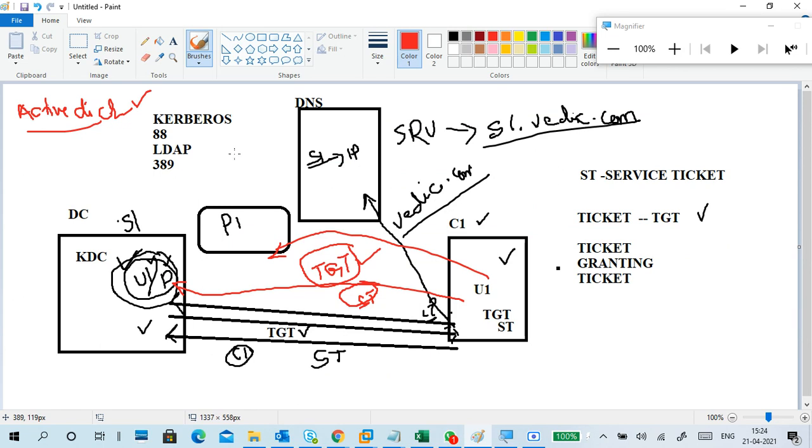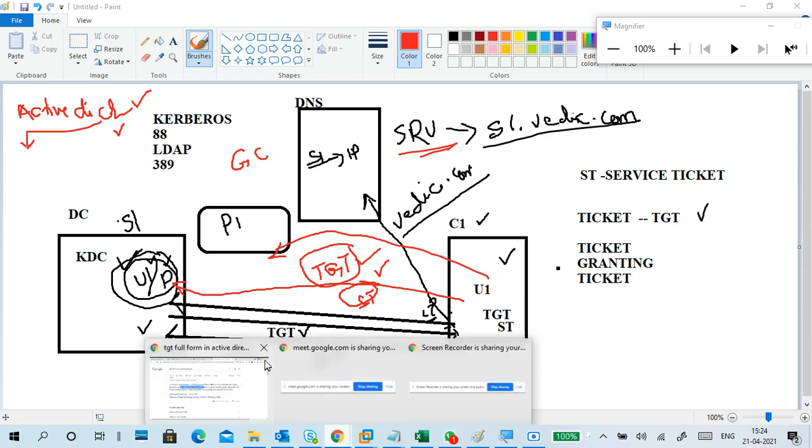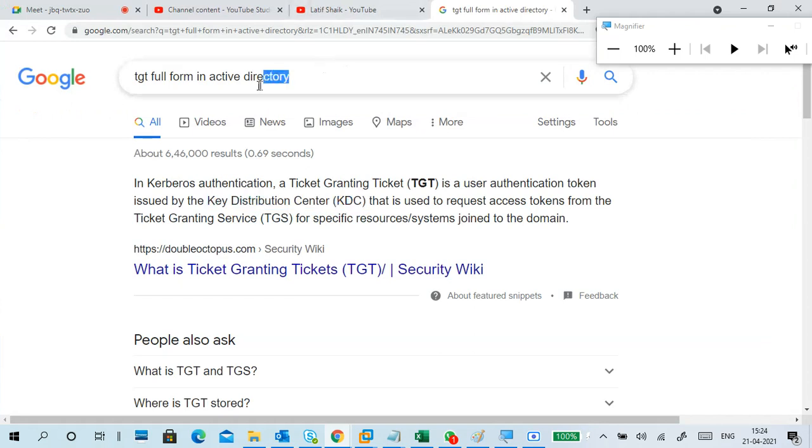You will get a lot of Active Directory related things like what is a global catalog, what is key distribution, what is SRV, what are FSMO roles. A lot of information is there. You can verify how TGT works, what is Active Directory. Guys, once again, if you type it in Google, you will get an answer.